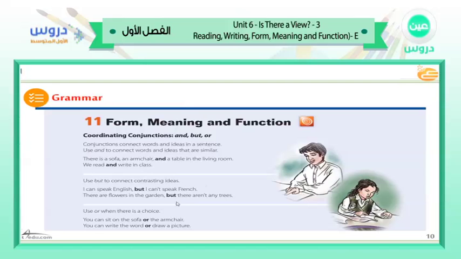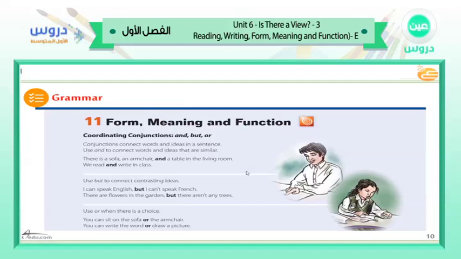Here we have, gentlemen, an example. You can sit on the sofa or the armchair. You can write the word or draw a picture. This gives us different situations and different choices to choose the best answer.